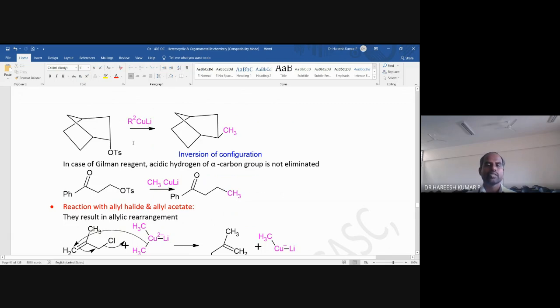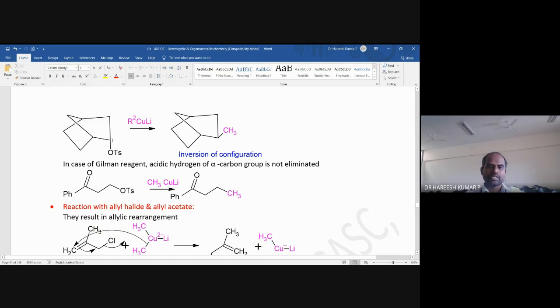And here the important thing you need to remember is that this is not an SN1 reaction. I think you are aware of the SN1 reaction and SN2 reaction. SN2 reaction means inversion of configuration. Why is it inversion? Because the nucleophile attacks from the other side. So that is the reason you will get an inversion of configuration.